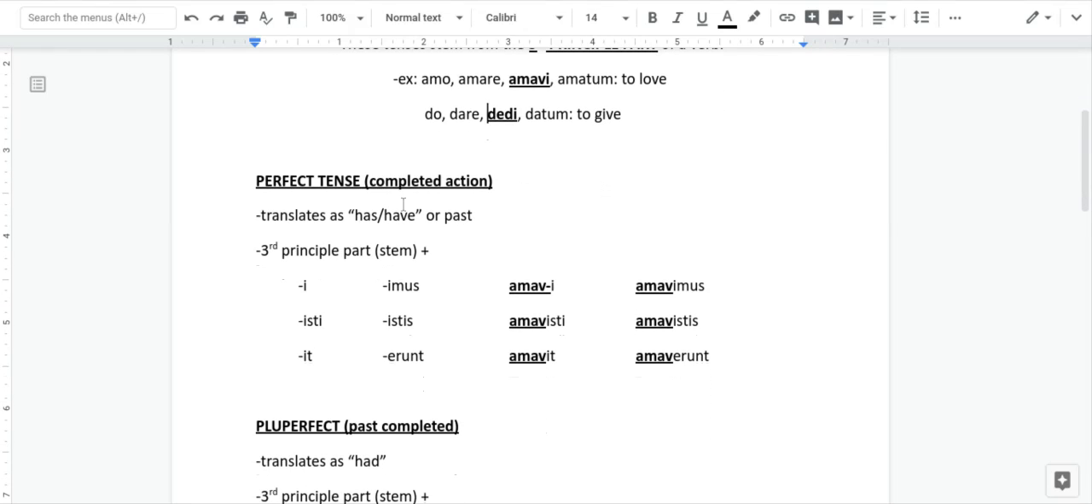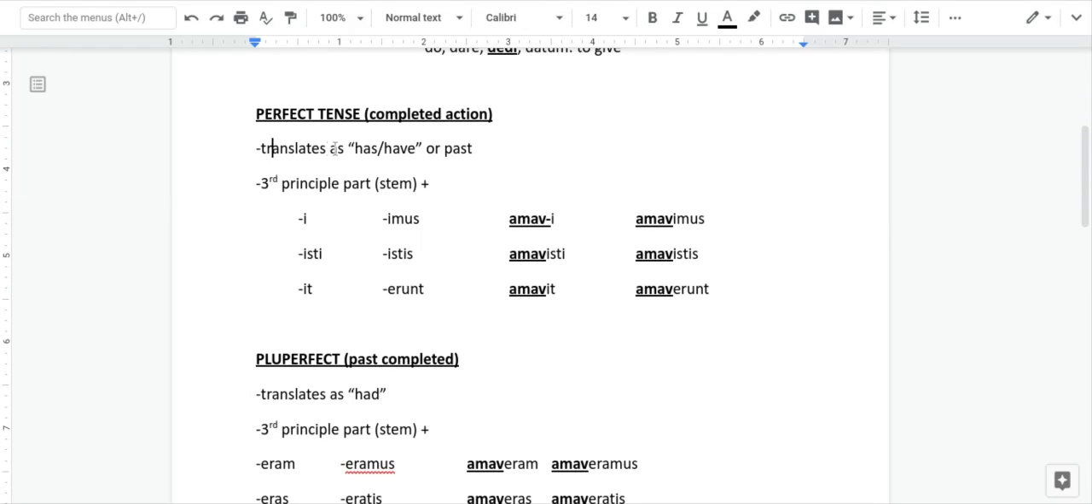All right, the perfect tense as a review. Okay, it translates as has or have, or just simple past. I'm going to add that in here. Or simple past. And that just means like, walk is the present tense. I walked to the store, or I walked. Okay, walked would be the simple past. Perfect implies you completed it.